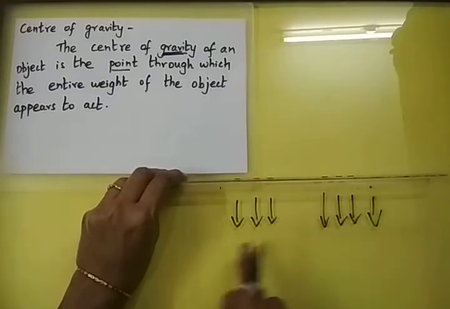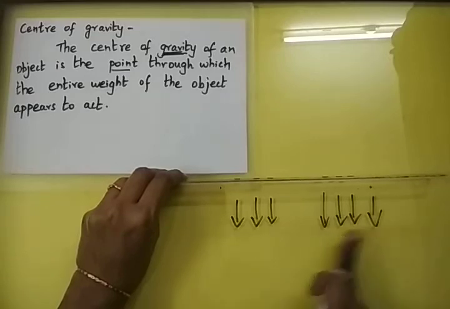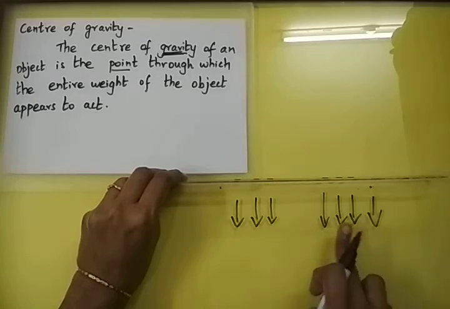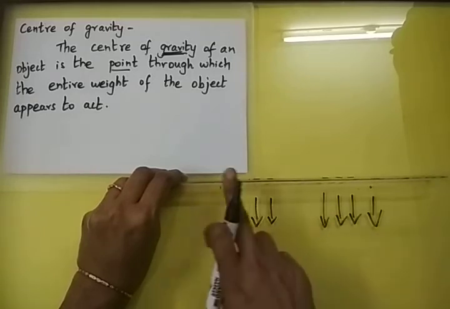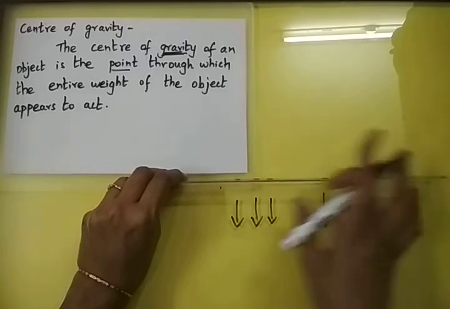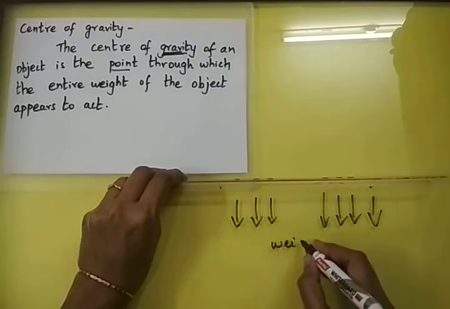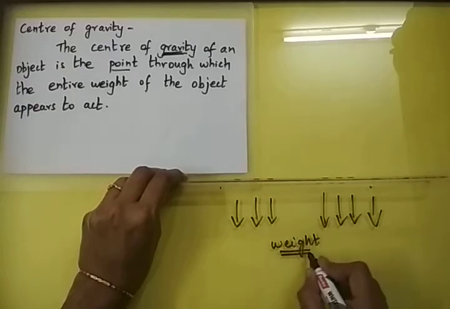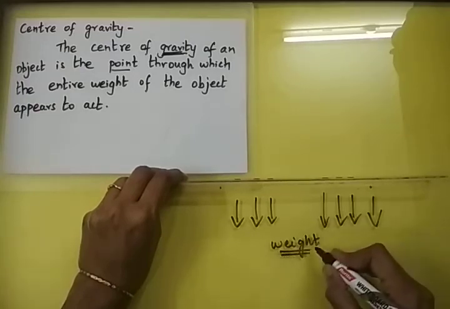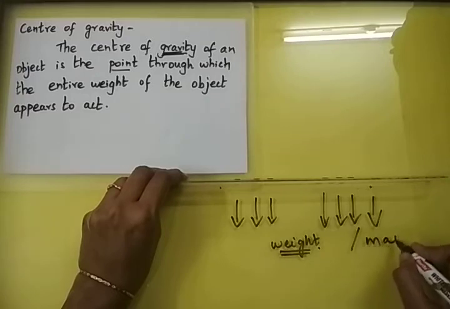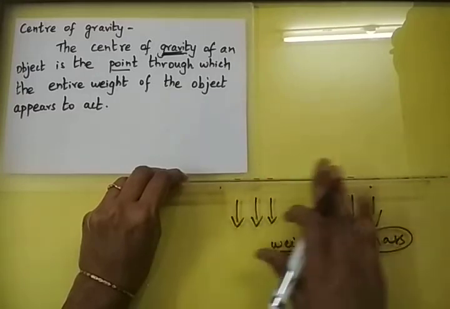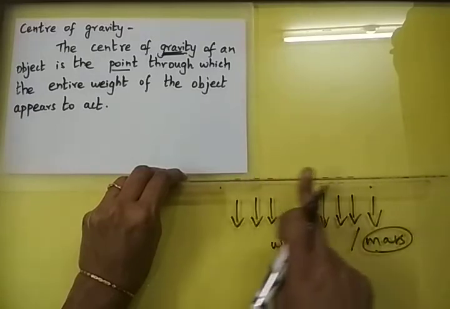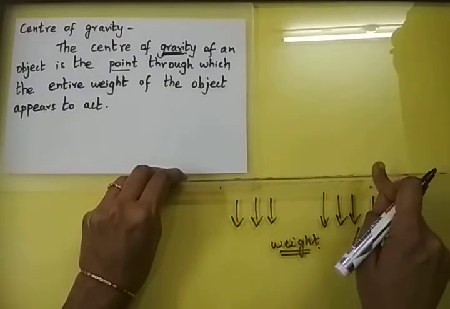So actually what are these forces? These forces added together will make the weight of the body. So this gravitational force which acts on these particles together will make the weight of the body. We have already learnt this in 6th standard, right? So what is the weight of the body? We have to differentiate weight from mass. Mass is nothing but the amount of matter present in a particular body. But weight is nothing but the gravitational force acting on that mass.